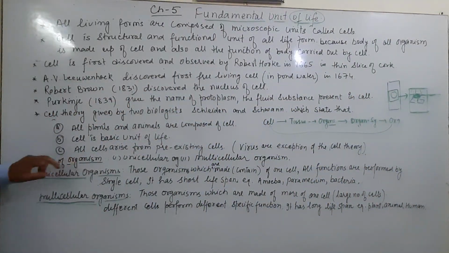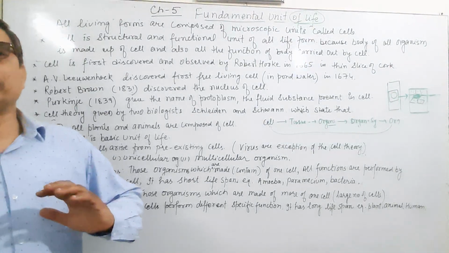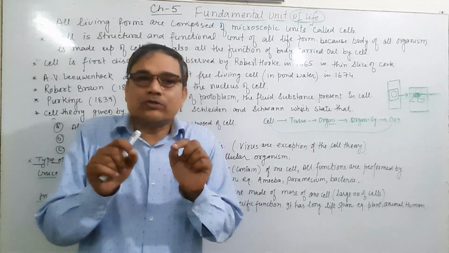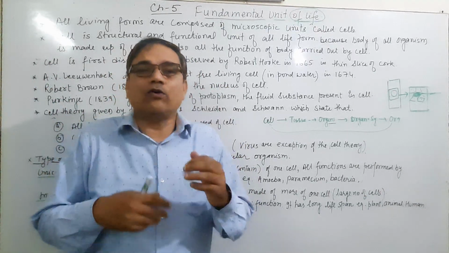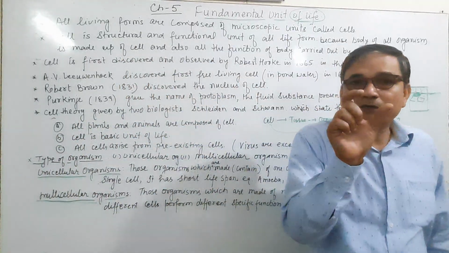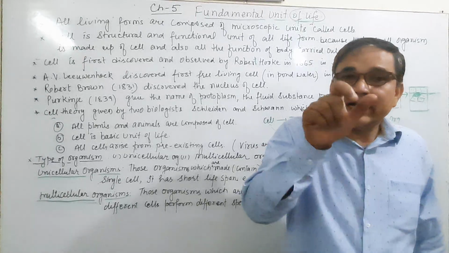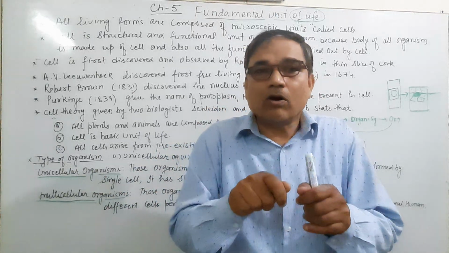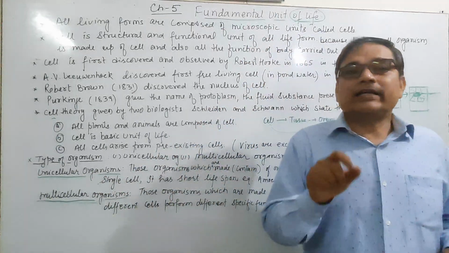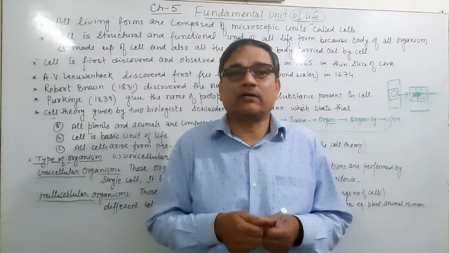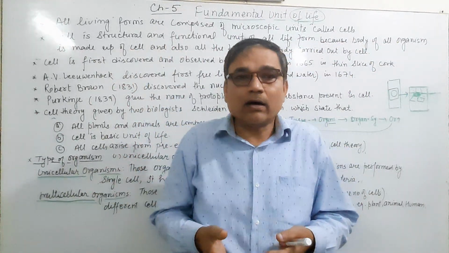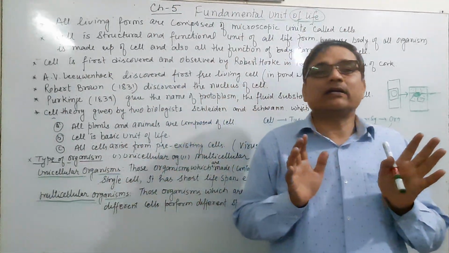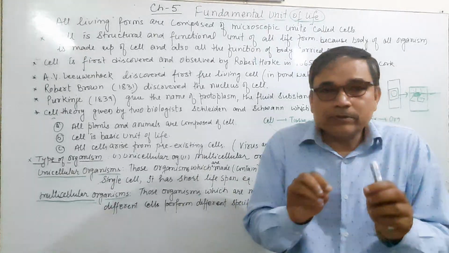And after that, the types of organisms: when observed under the microscope, there are different cells, meaning 1 cell, 2 cells, 3 cells, 4 cells. There are many types of cells that were not visible before. Then he found an organism which is made up of only 1 cell, not more than 1 cell, and that 1 cell performs all the functions, and the whole body comes in contact with the environment, and all functions are performed by that single cell, whose lifespan is very small.